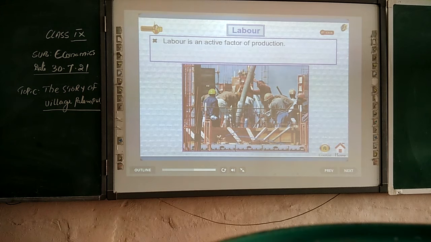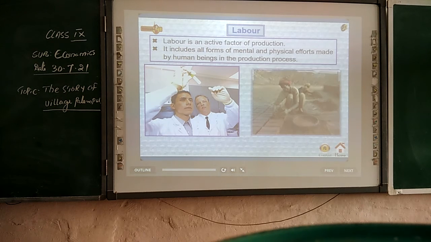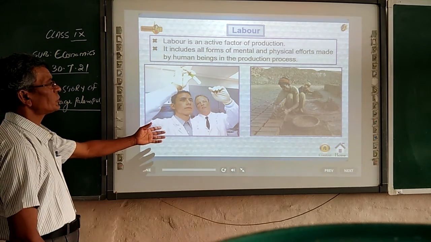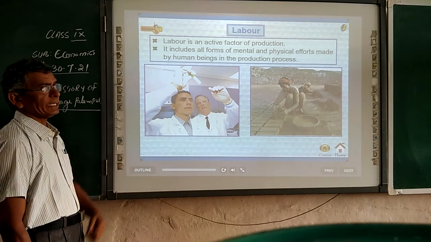Labor is an active factor of production. It includes all forms of mental and physical efforts made by human beings in the production process. You see here, there are people who are doing research or finding some medicines; they are called mental workers.